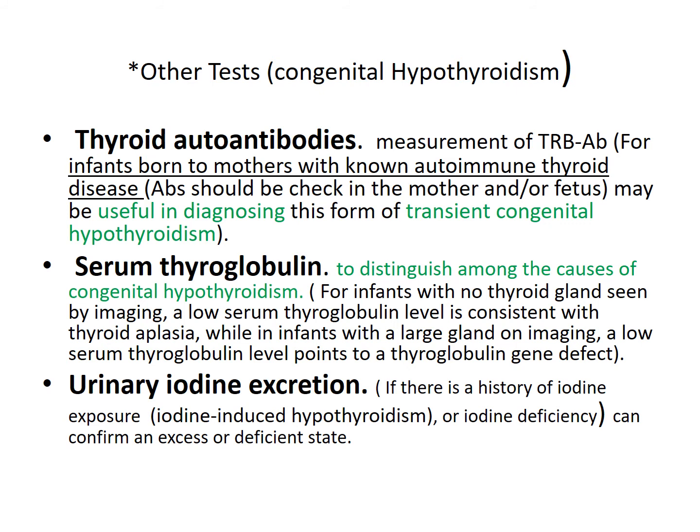While in infants with large gland on imaging, a low serum thyroglobulin level points to thyroglobulin gene defect. So you can easily differentiate between the causes of congenital hypothyroidism. Urinary iodine excretion: if there is a history of iodine exposure, iodine-induced hypothyroidism or iodine deficiency, the urine iodine excretion can confirm an excess or a deficient state.